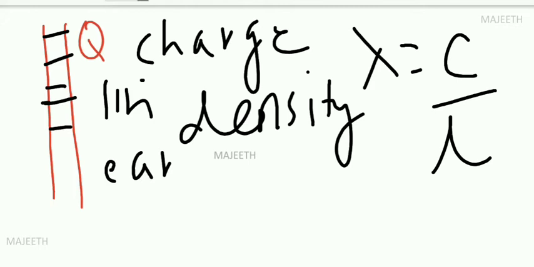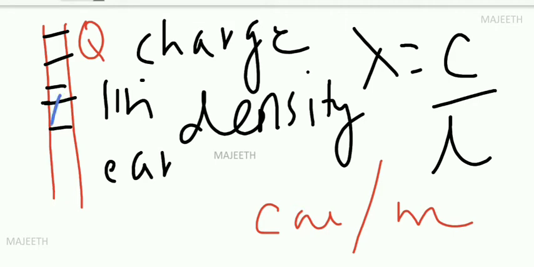What is the unit? What is the unit of charge? Coulomb. Right? What is the unit of length? Meter. So lambda has the unit coulomb per meter. Clear? So what are we going to do? First, I find the electric field due to this point. Then I find the electric field due to this point, and then this point. Like that, I divide it into small parts, find the individual electric fields, then integrate.